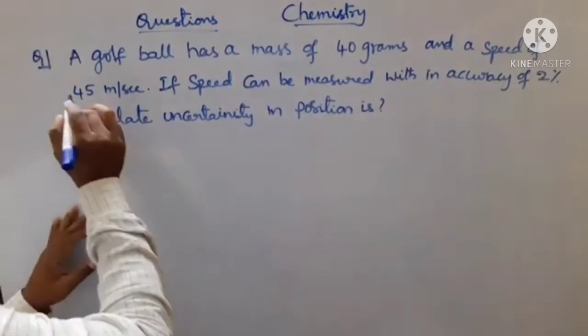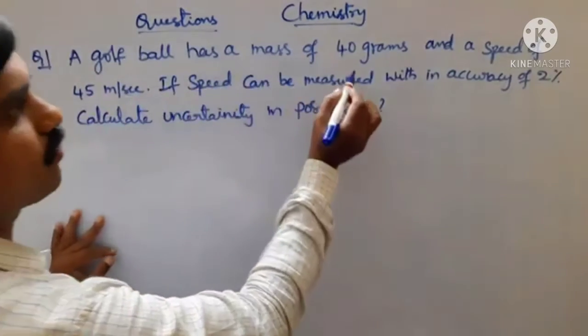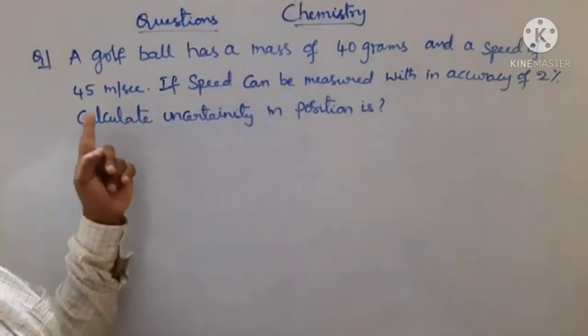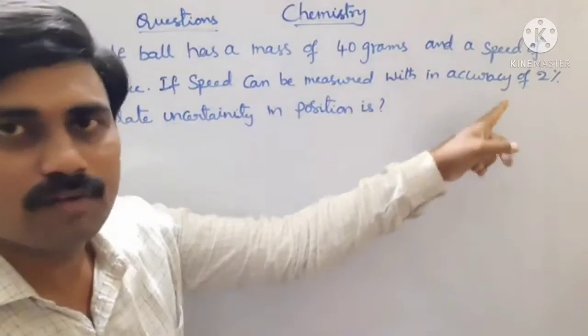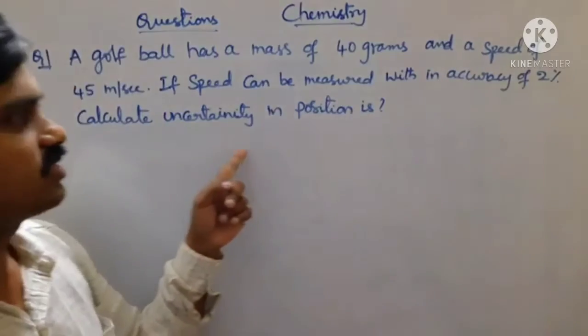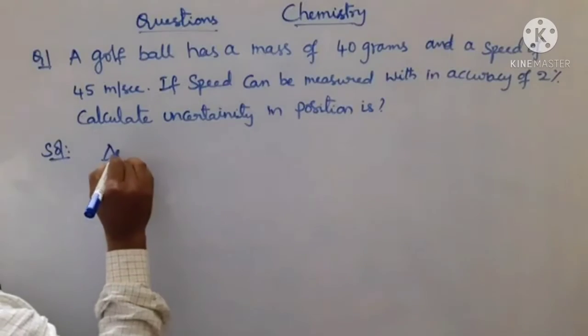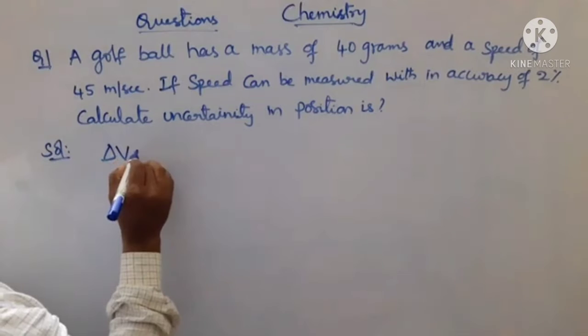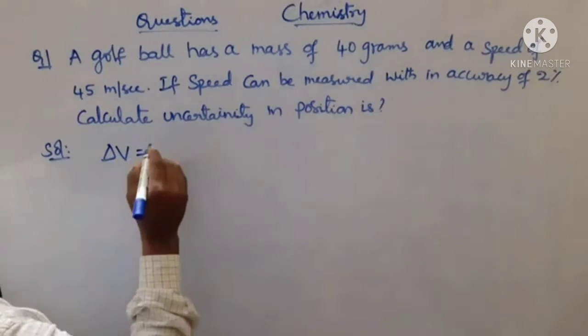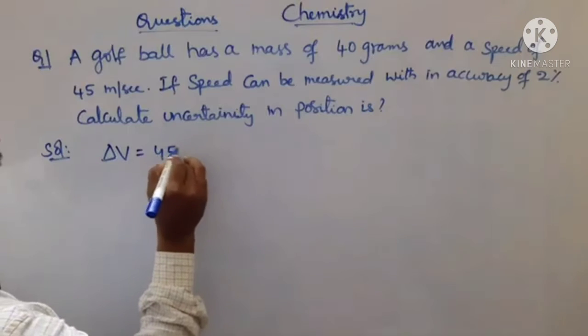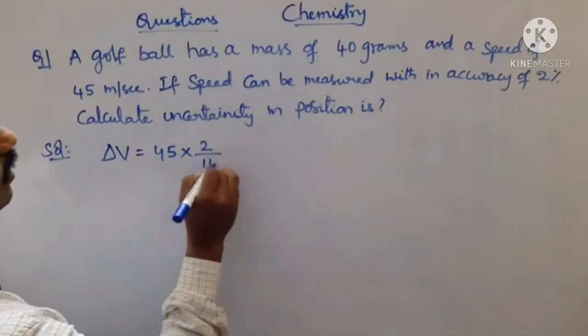Look at the next problem. A golf ball has a mass of 40 grams and a speed of 45 meters per second. If speed can be measured within an accuracy of 2%, calculate the uncertainty in its position. According to the Heisenberg uncertainty principle, delta V is equal to the speed of accuracy, that is 2%. So 45 into 2 by 100.